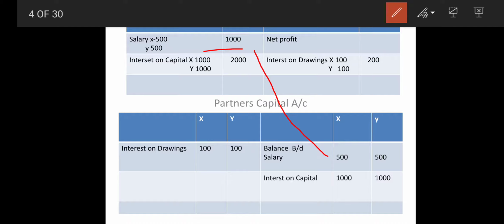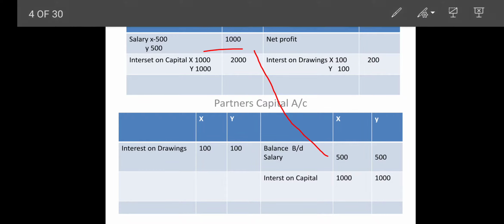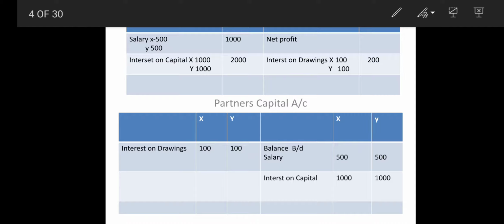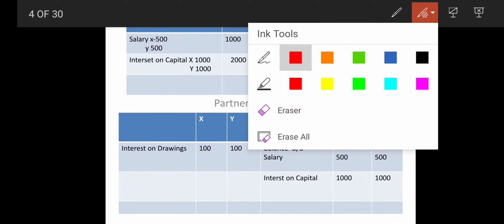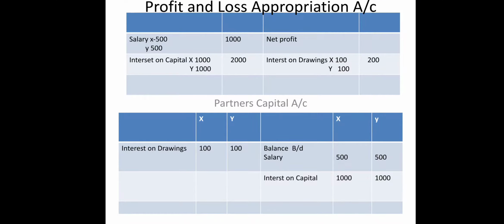Keeping this as a base, we have to prepare a statement showing past adjustment, because the P&L appropriation and partners' capital accounts are already prepared and we cannot rectify or prepare them again as per the norms.